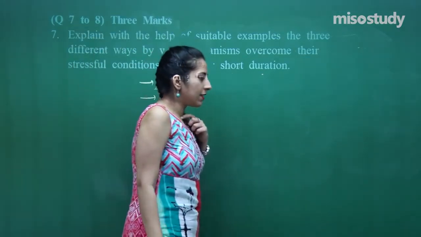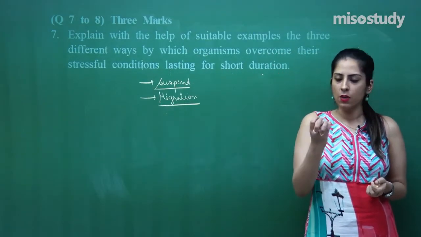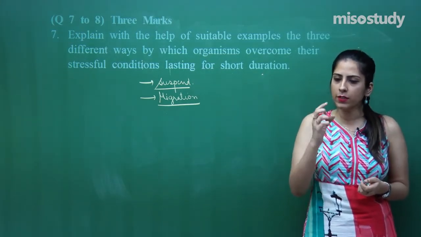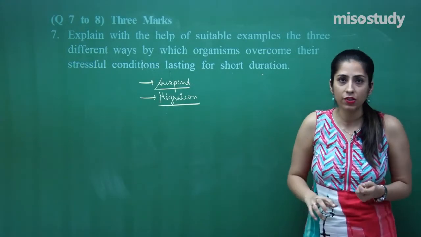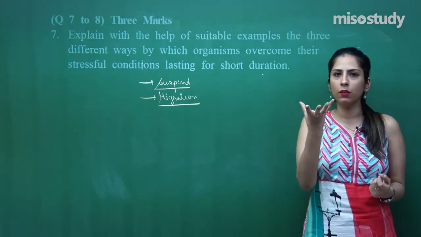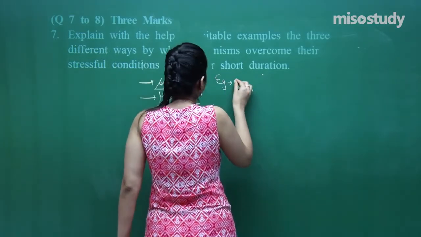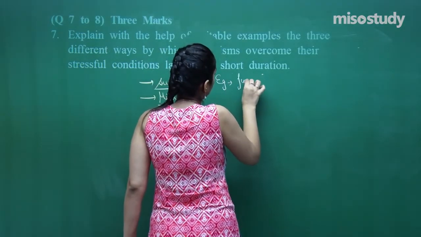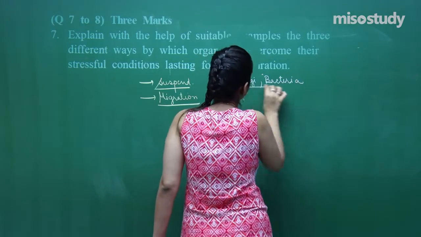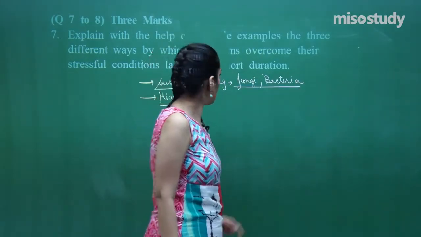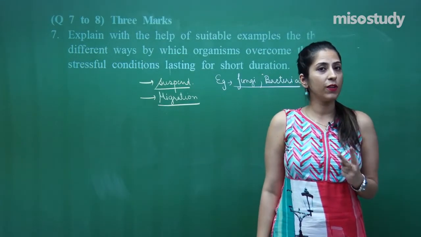Now, suspend means, we all know in the case of fungi and lower invertebrates, spores are formed, and those spores have a covering around them, due to which they are protected from an unfavorable condition, and when a favorable condition comes, they grow again. In the case of suspend, we have examples such as fungi and bacteria; they produce spores and suspend their growth. In suspend also, you have to explain the 2 procedures which we have learnt in detail.